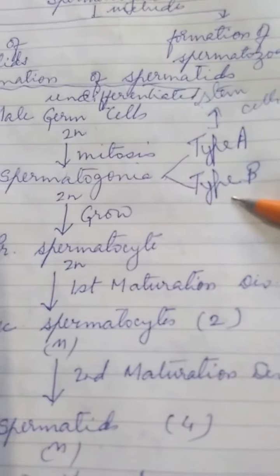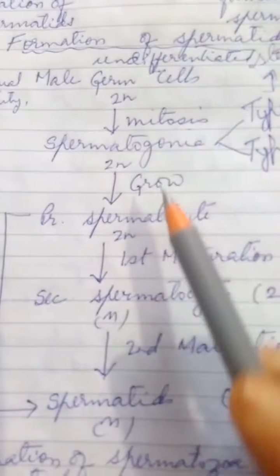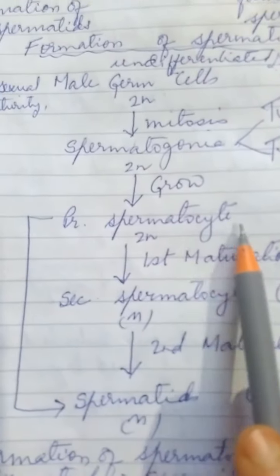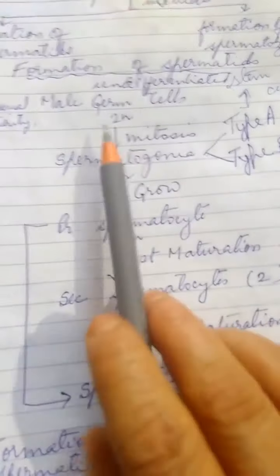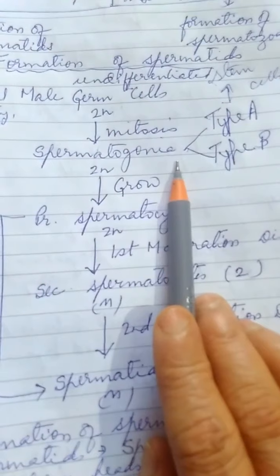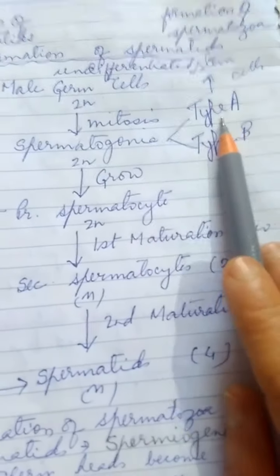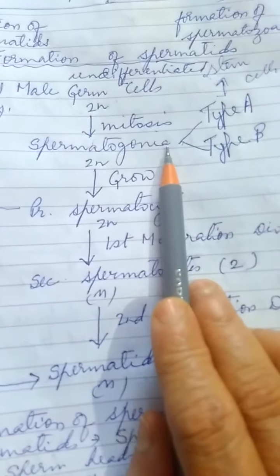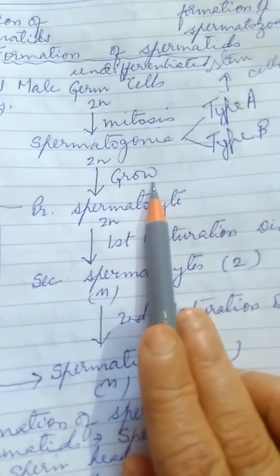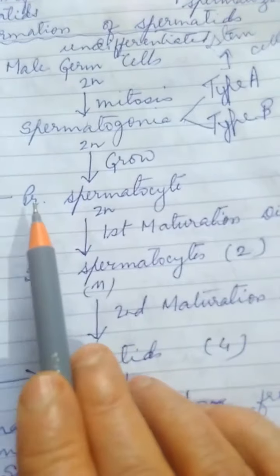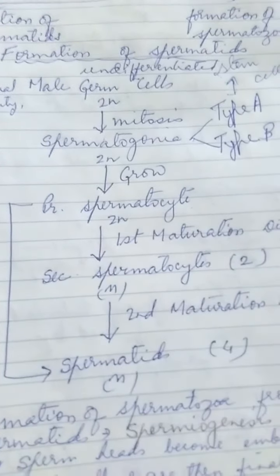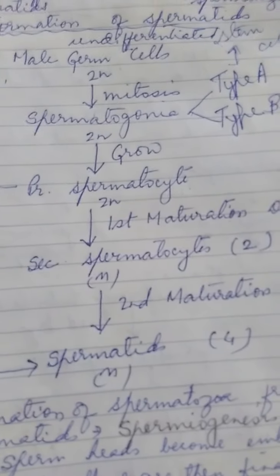And type B spermatogonia grow and differentiate into primary spermatocytes. Let me make this point more clear. Out of these spermatogonia produced, some keep dividing and adding more spermatogonia, and some grow and develop into primary spermatocytes to initiate the process of sperm formation.